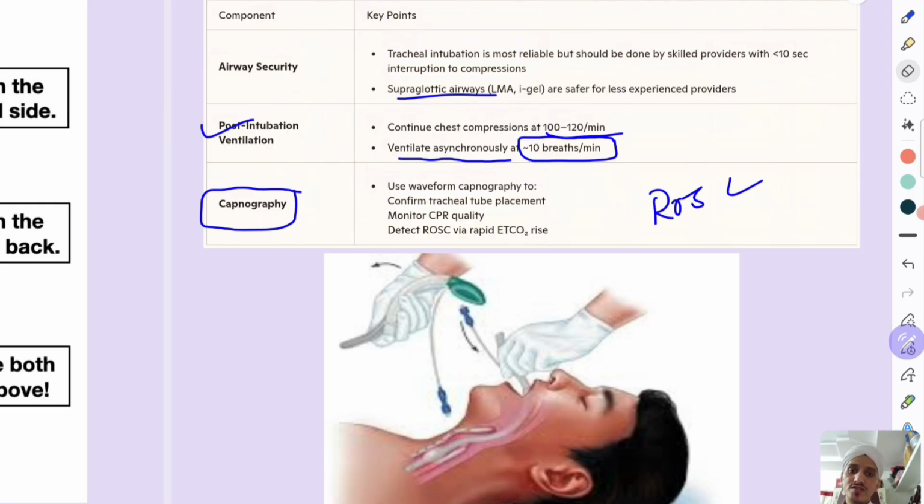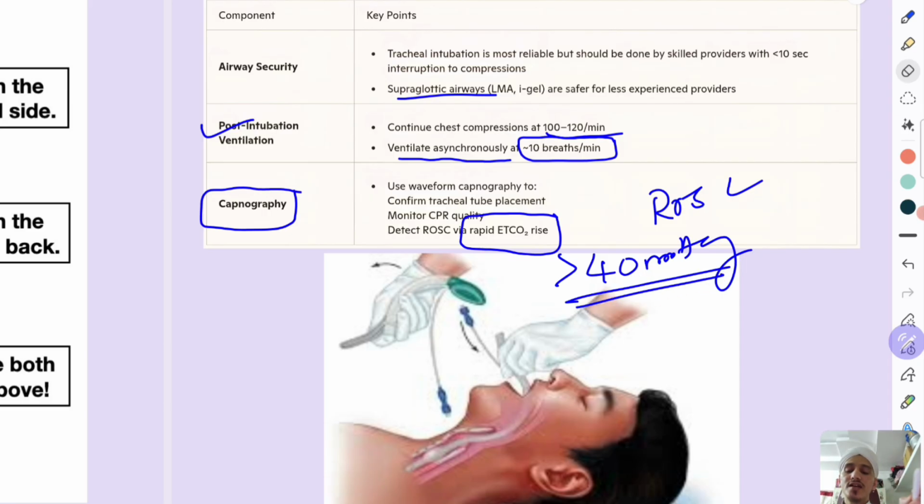Then capnography should be performed, to know whether the patient is having ROSC or not. Okay, so what is the sign of ROSC? There will be a rapid endotracheal tube carbon dioxide rise, and that should be more than 40 mm of Hg. Okay, if it is there, then that confirms ROSC. And this is also useful in confirming tracheal tube placement and monitoring the CPR quality.